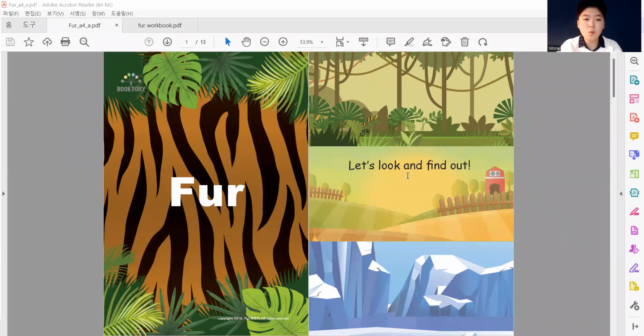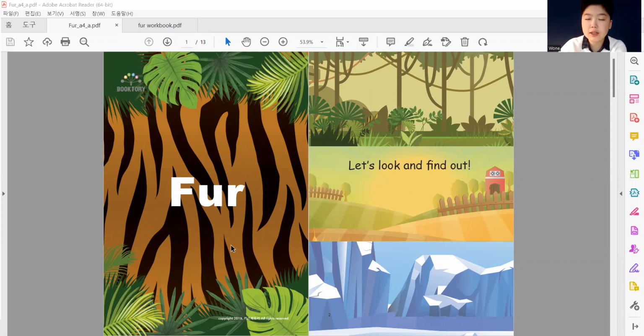All right, here we go. So what is the title? The title is Fur, right? So, and what do you see on the cover? I see some leaves. I see a tiger print.